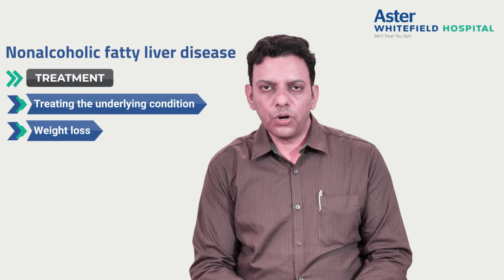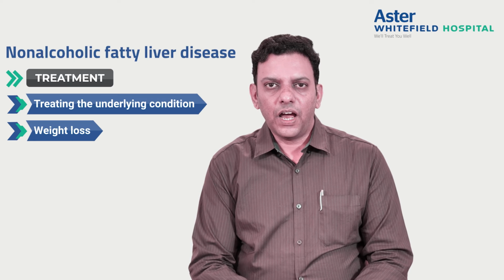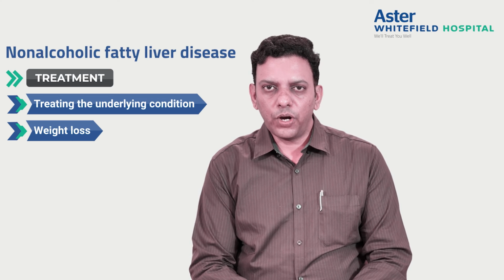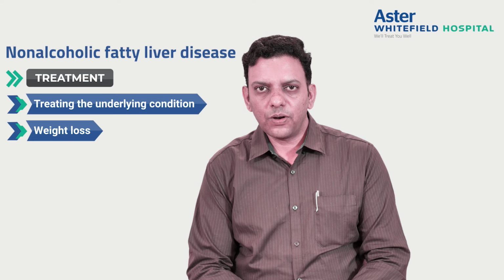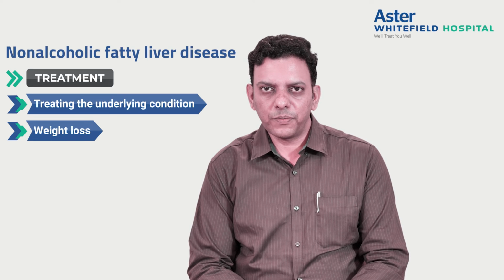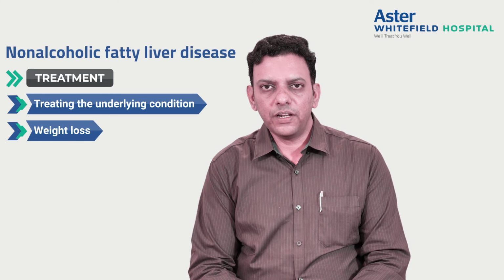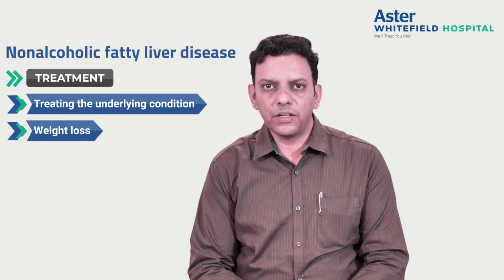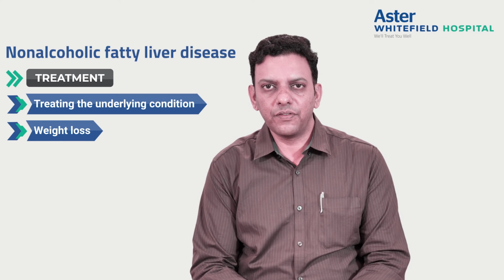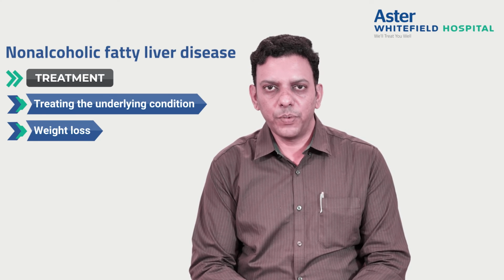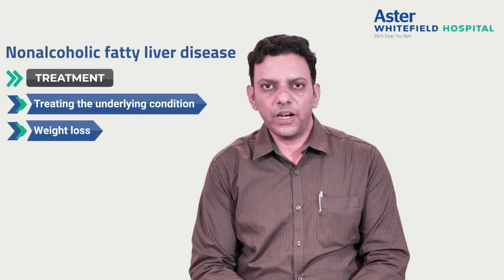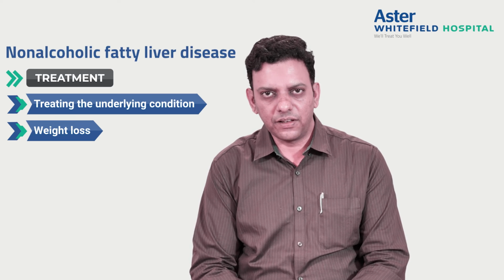But we should not hurry with the weight loss. Ideal target would be to lose around 0.5 to 1 kg per week. Excessive or more aggressive weight loss is known to increase the fat problems with the liver. So ideally we have to lose 0.5 to 1 kg per week, but the most difficult part is maintaining the weight after reducing it. If we regain the weight, NASH may reappear, so lose weight and maintain it in that steady state.